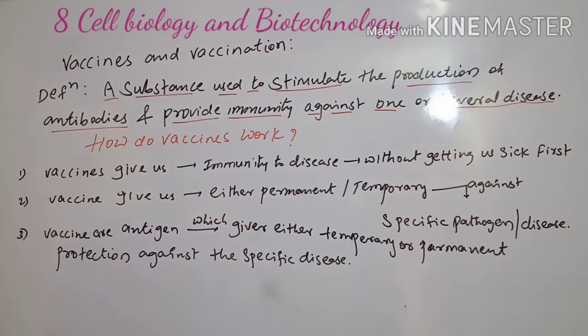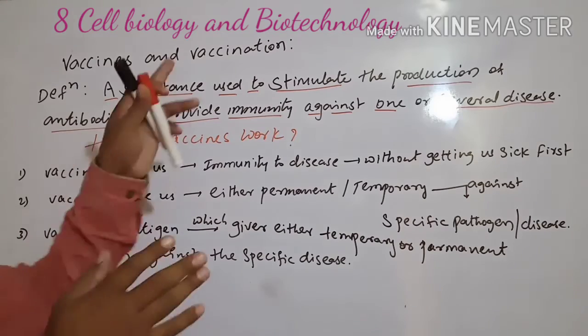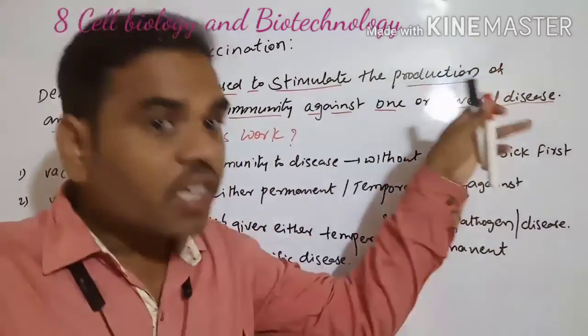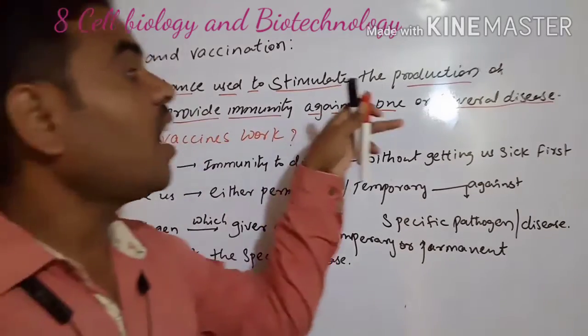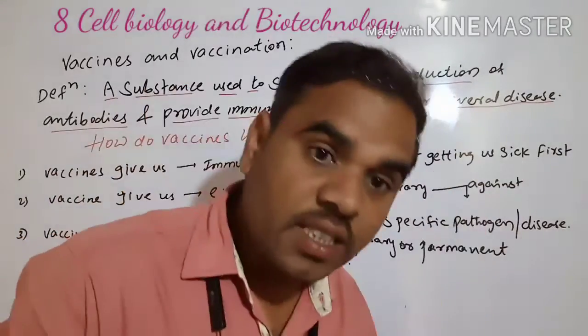See what it says? Stimulate to use. A substance used to stimulate the production of antibodies and provide immunity against one or several diseases.